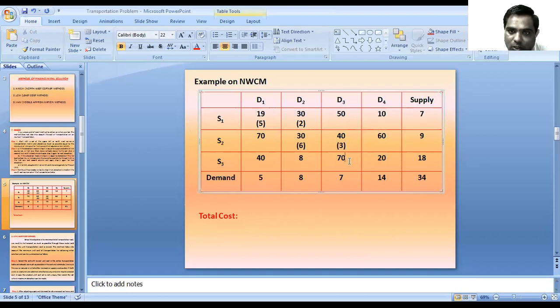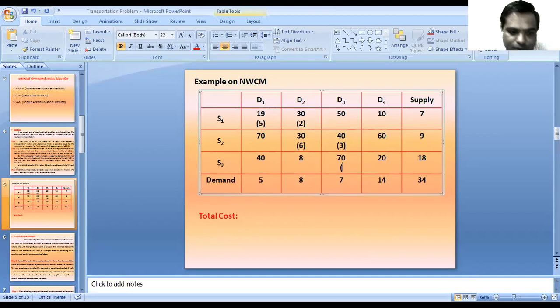So we can allocate the remaining 4 units in the S3 D3 cell, that is 4 plus 3 equals 7. That means the demand of D3 is also fulfilled.